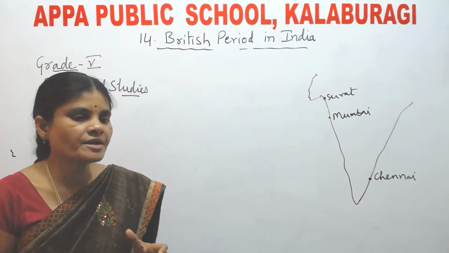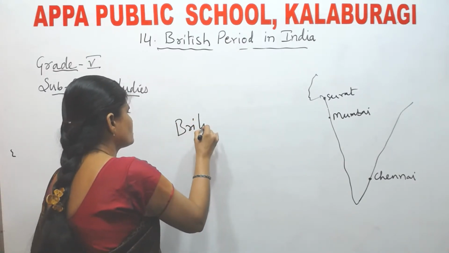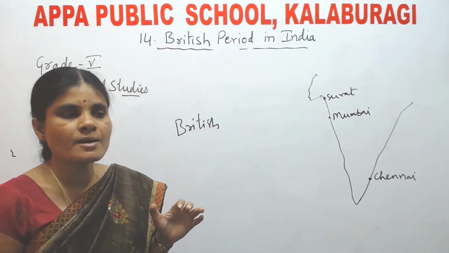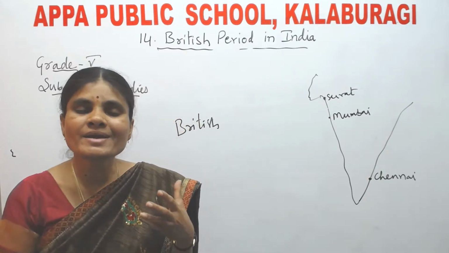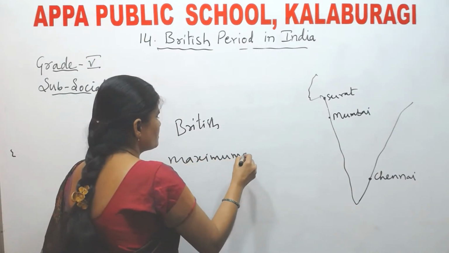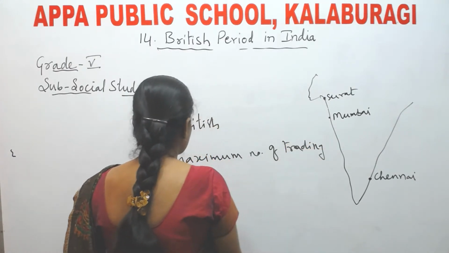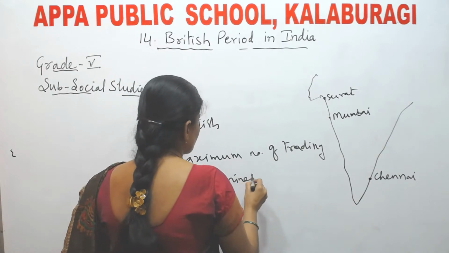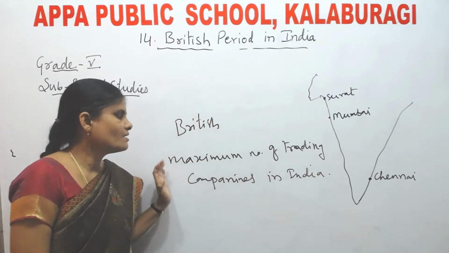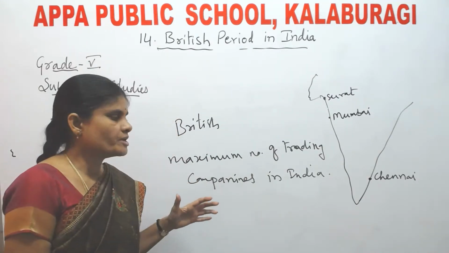The British won all the battles, and the British remained in India with the maximum number of trading companies, by defeating all the European countries.